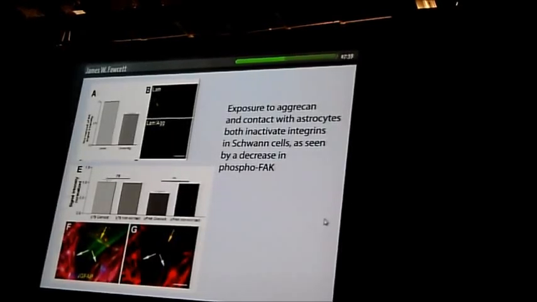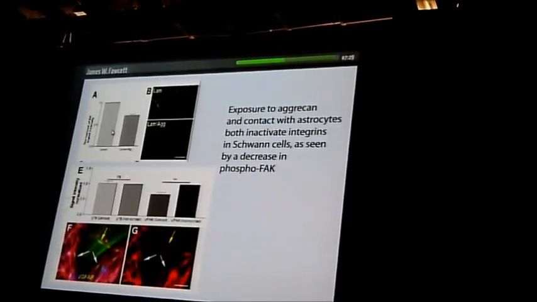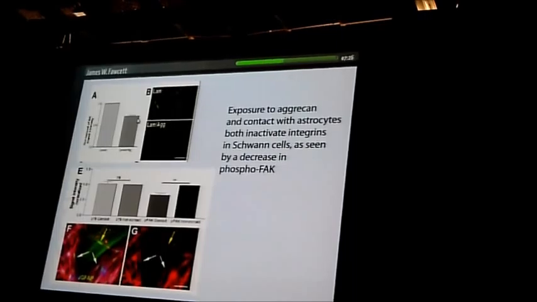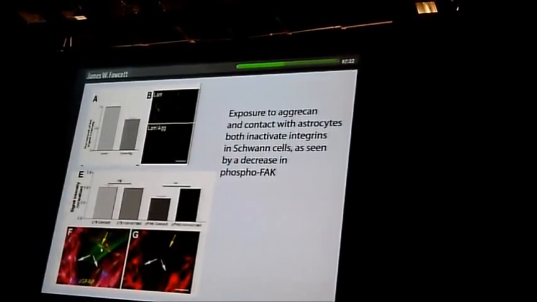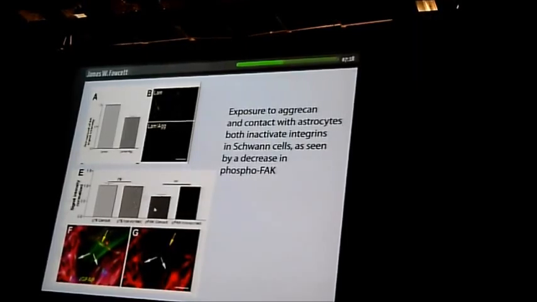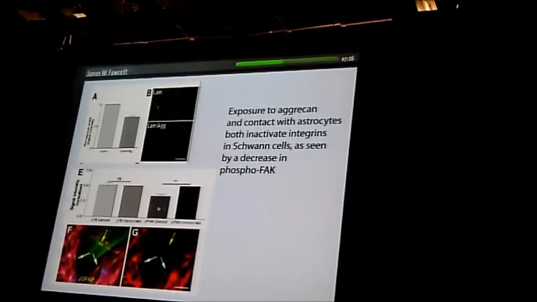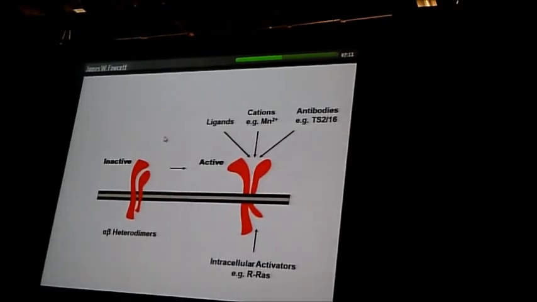So first of all, is there any evidence that aggrecan and astrocytes affect integrin signaling? We can look at that through focal adhesion kinase labeling. You can see aggrecan decreases phospho-FAK. That indicates inactivation of integrins. Schwann cells in contact with astrocytes also express lower levels of focal adhesion kinase. So we think what's happened is that the aggrecan has inactivated integrins.